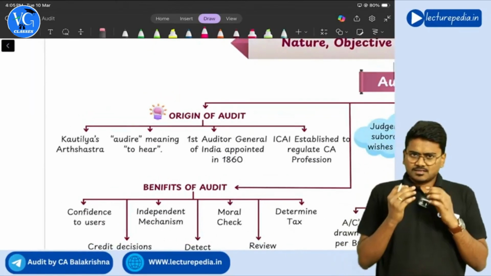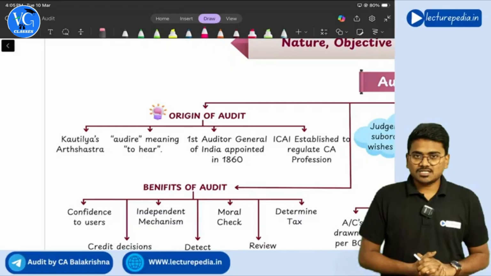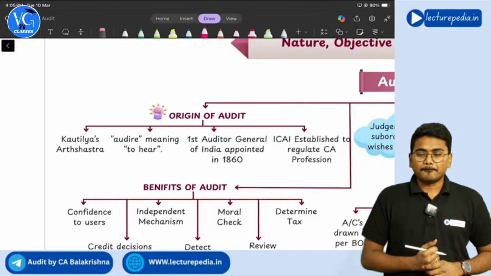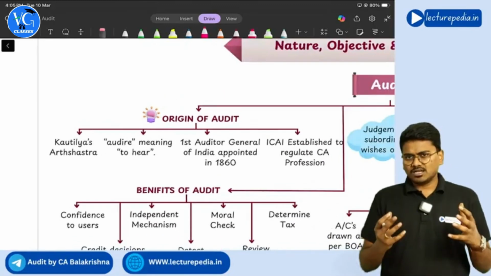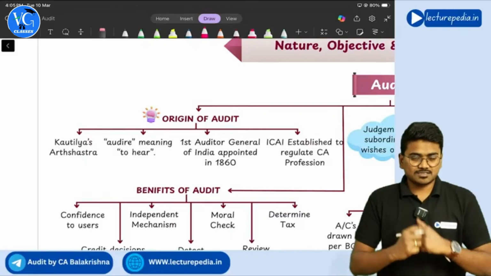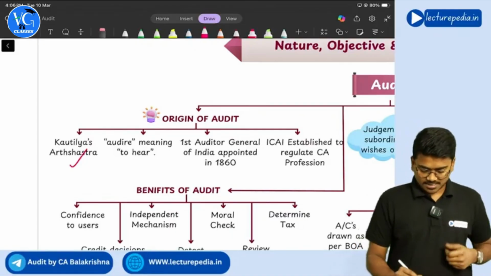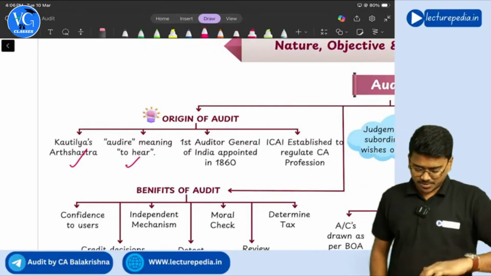The first reference to the term audit can be found in the book written by Kautilya, the Arthashastra. In Kautilya's Arthashastra, audit means to hear, and from that the term audit has been derived.